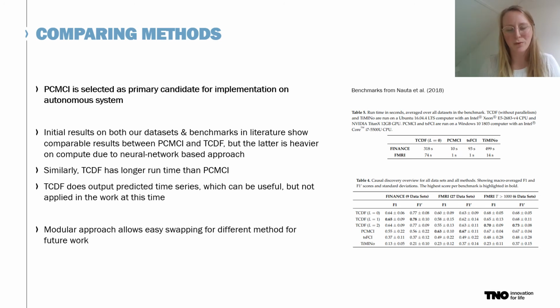TCDF, however, is a bulkier method due to its multi-neural network-based approach, and hence takes more compute resources and longer processing time. It does have some interesting features that are not in the PCMCI approach, such as being able to output a prediction of the various time series into the future. But in this research, we are not using that feature.